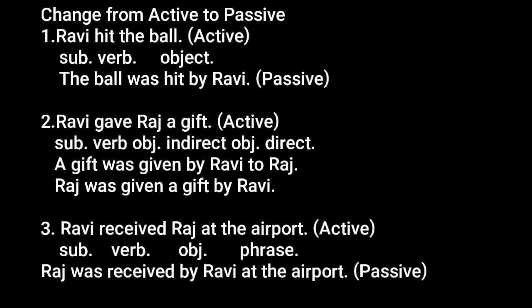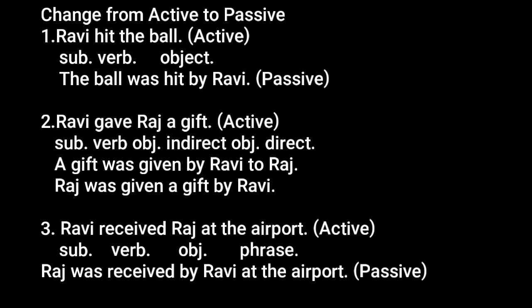Now students, consider example number 2. Ravi gave Raj a gift. Now this sentence is in active voice. Now you see there are subject, verb, an indirect object and a direct object. So there are two objects in this sentence. In this case, Raj is the indirect object and gift is the direct object. And we can change it to the passive voice by using either of these two objects. A gift was given by Ravi to Raj, and secondly, Raj was given a gift by Ravi.